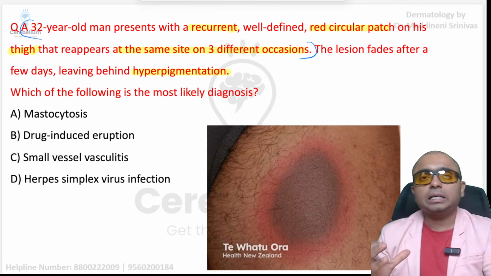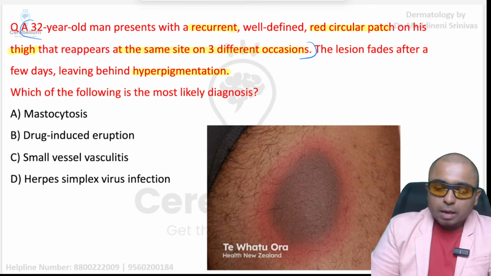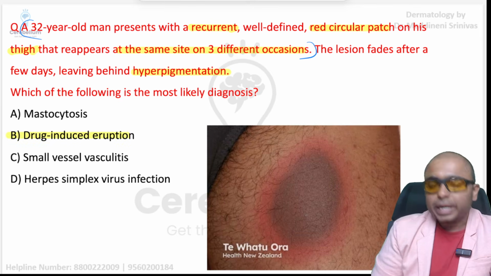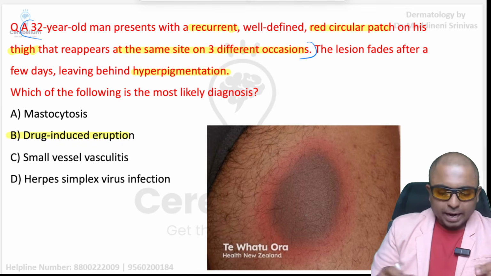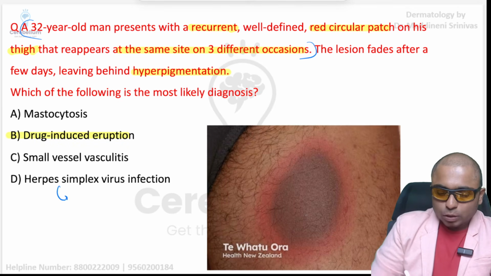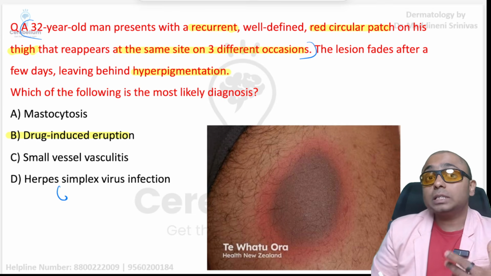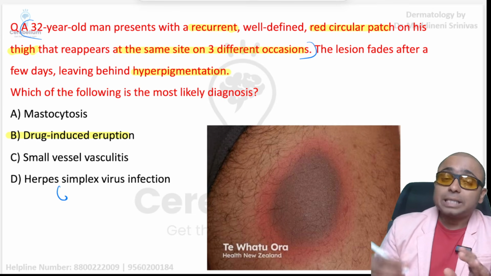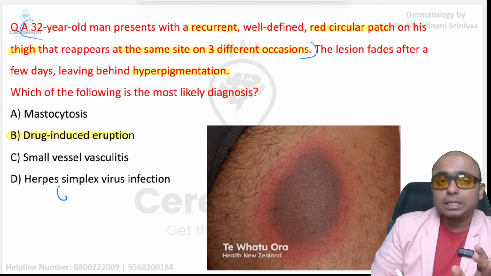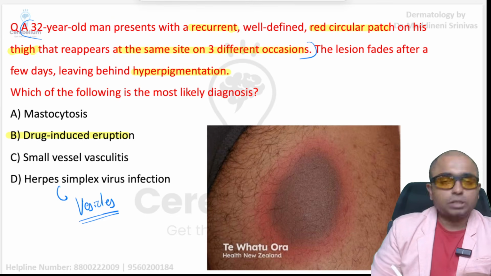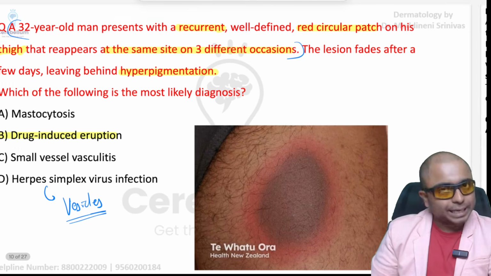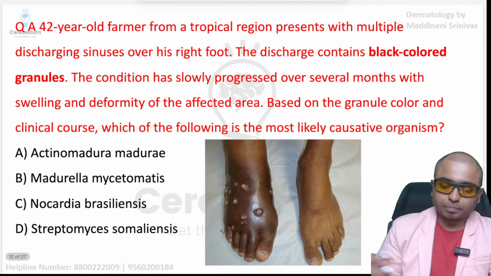This is a classical lesion of fixed drug eruption, but in the options it was mentioned as drug induced eruption, as many students have told. Some students may ask, sir, why is it not herpes simplex viral infection, because it is also recurrent? But remember students, in herpes infections we see recurrent vesicles developing, but here the picture is not showing any vesicles, so it is not D. I hope it is clear.